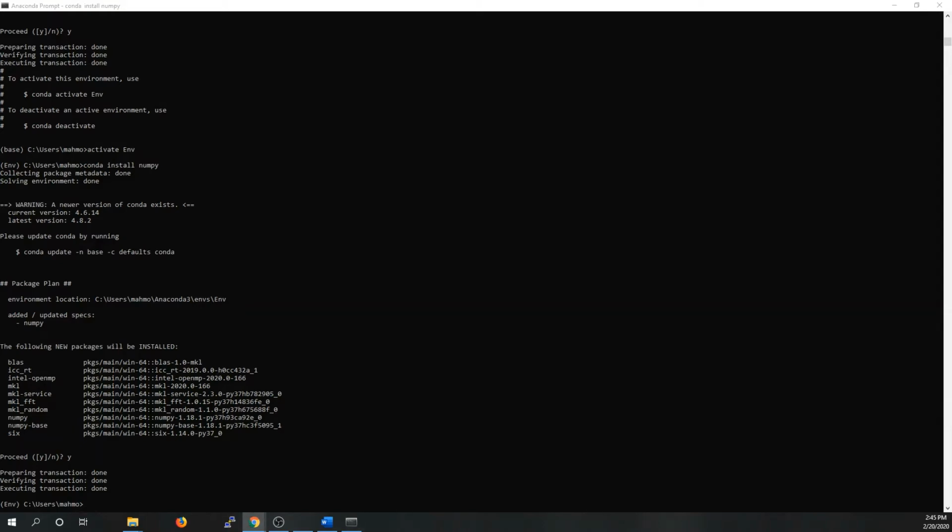Also, we can install many packages in the same command. For example, we can say conda install pandas and SciPy.